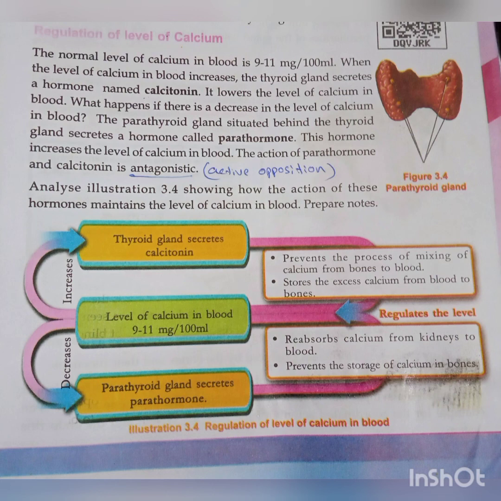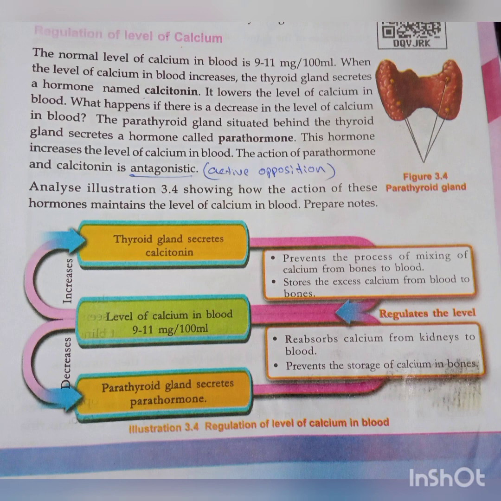Okay. Next, I told you that the thyroid gland produces 2 hormones, thyroxine and calcitonin. Thyroxine is already done, now calcitonin. Dear students, do you know the normal level of calcium in our blood?